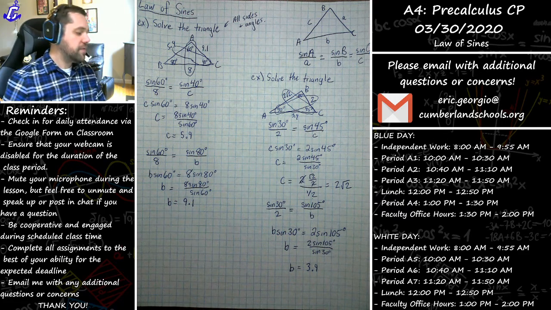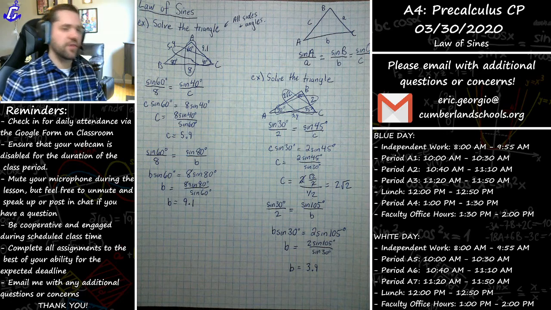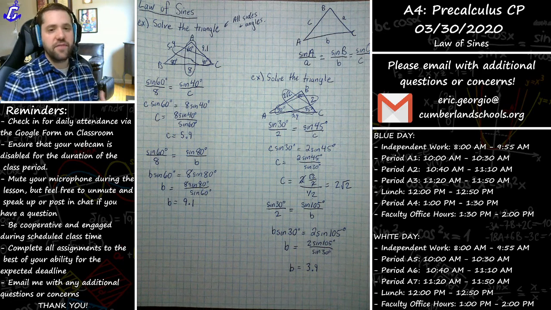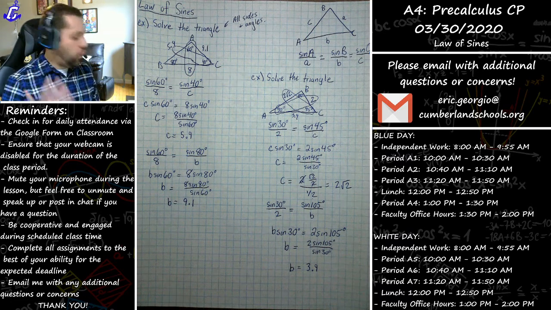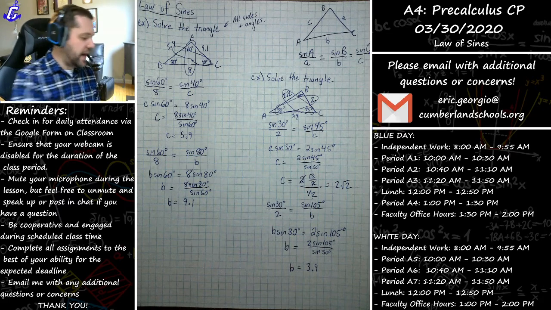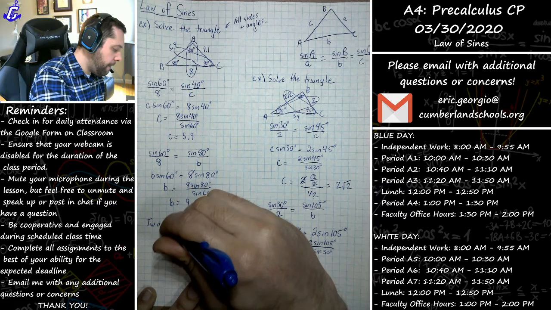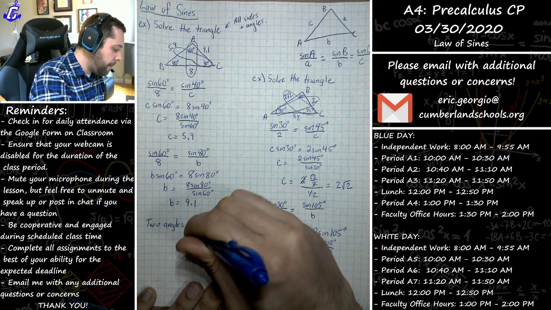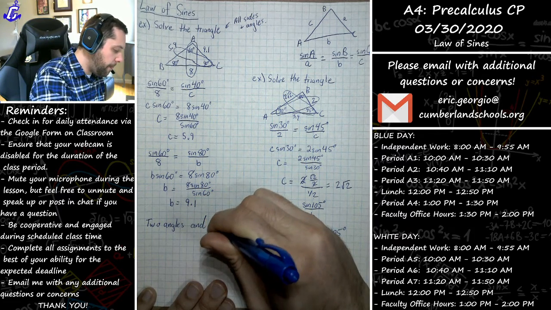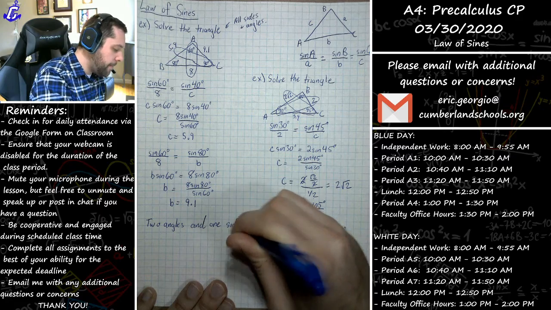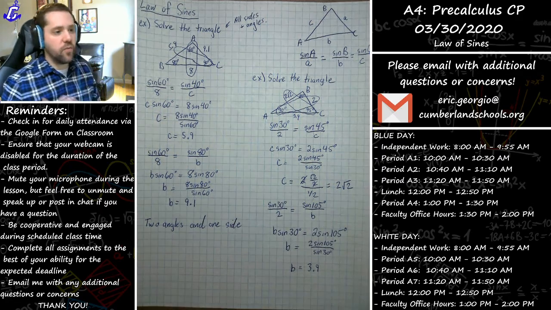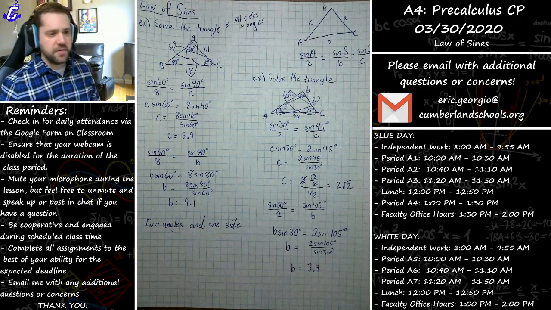All right, great. So these two examples that I've given to you are examples in which I've given you two angles and one side. And I think when you get two angles and one side, these problems are what I'd consider straightforward problems. There's no questions really as to what to do.